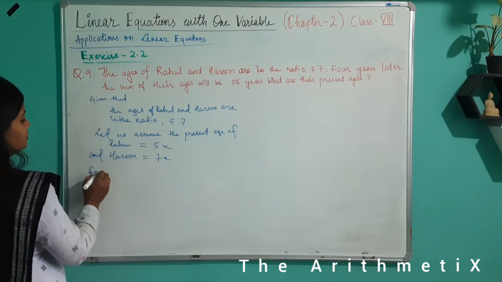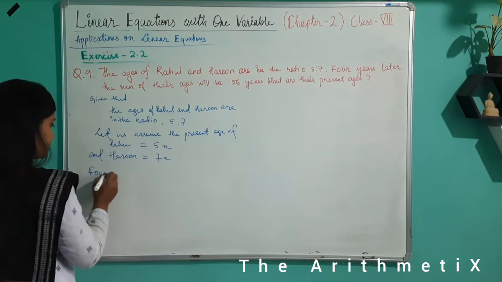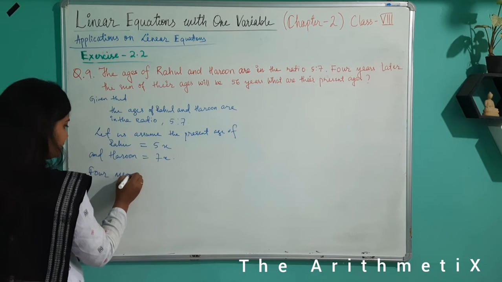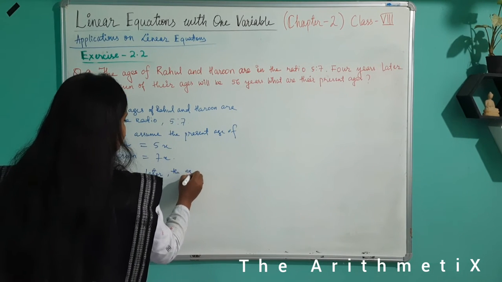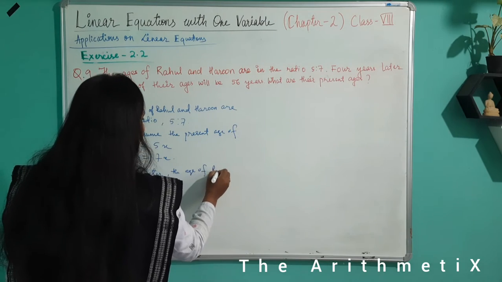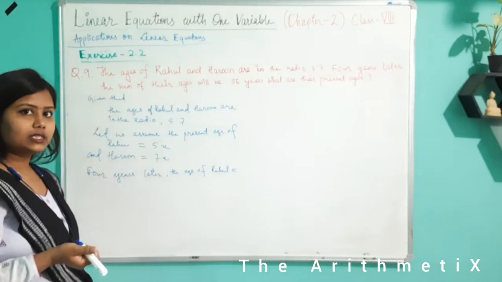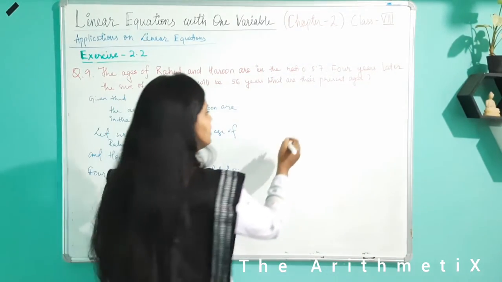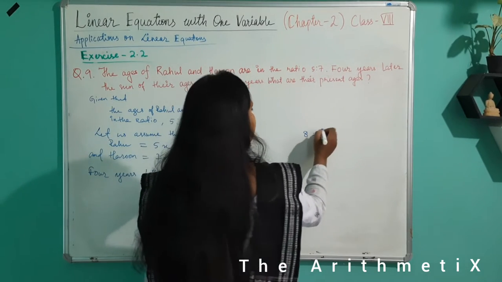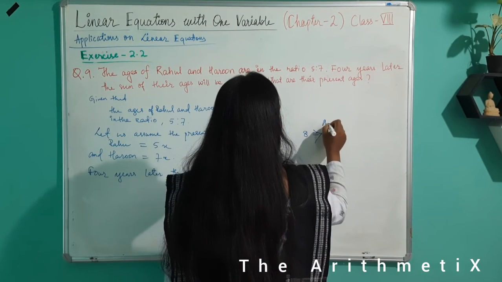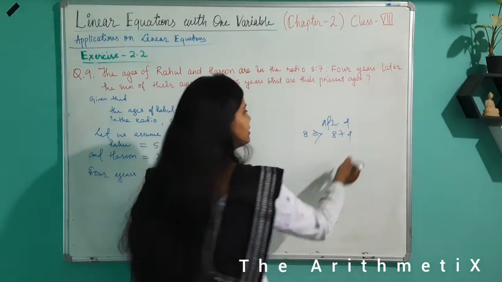Then we are talking about their ages after 4 years. So let us now discuss 4 years later. The age of Rahul: the present age of Rahul is 5x now. Let us say the present age of Rahul is 8 years. So after 4 years, it will be 8 plus 4, obviously, that is 12.